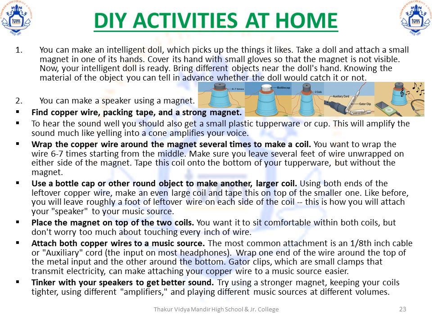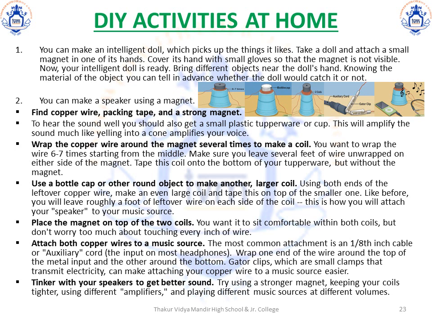Gather random things and bring them close to the doll's hand. If you know the material of the objects, you can tell in advance whether the doll will catch that object or not. The second DIY that you will do is you will make a speaker using a magnet. Find a copper wire, a packing tape like a sellotape, transparent or a duct tape, and a strong magnet. To hear the sound well, you will require a small plastic Tupperware or a small plastic cup. This will amplify the sound, much like yelling into a cone amplifies your voice.